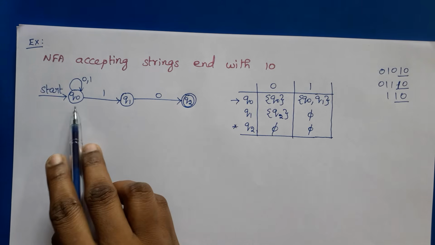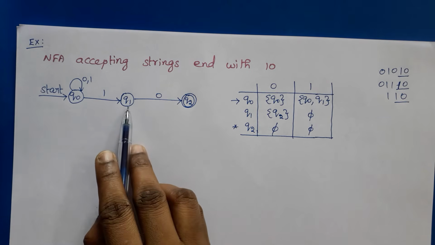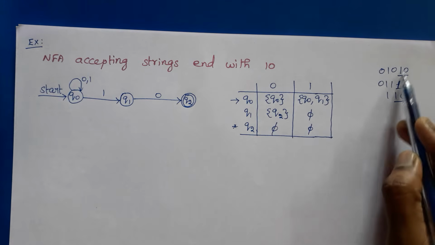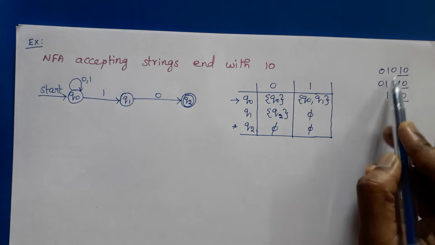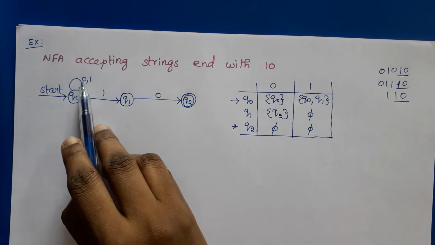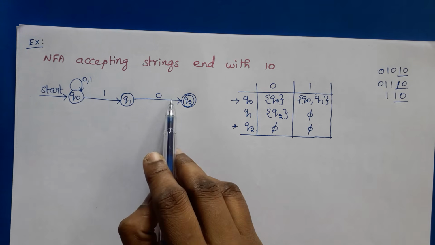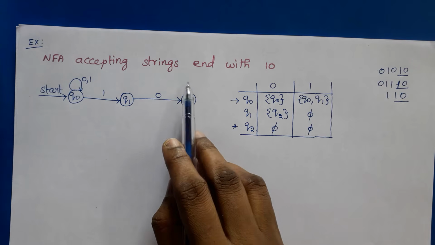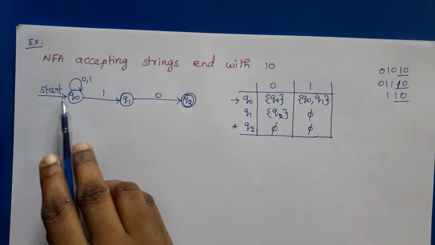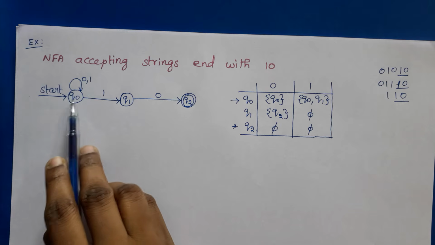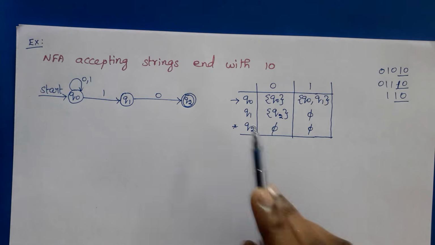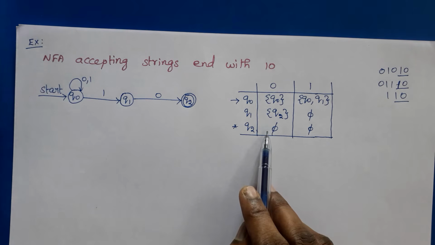The condition is 10, so we have to draw like this. Q0 to Q1 is 1, and Q1 to Q2 the arc should be labeled by 0. The last two symbols are 10, which means the previous symbols are any number of zeros and ones, so that can be drawn as a self transition. So any number of zeros and ones followed by 1, 0. This is the NFA for all strings ending with 10. For a DFA we cannot draw like this, because here from Q0, 1 goes to 2 states, Q0 as well as Q1. This is not applicable for a DFA.